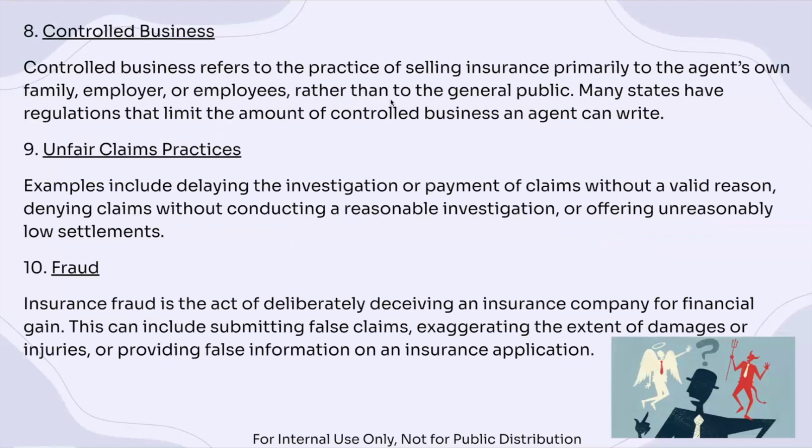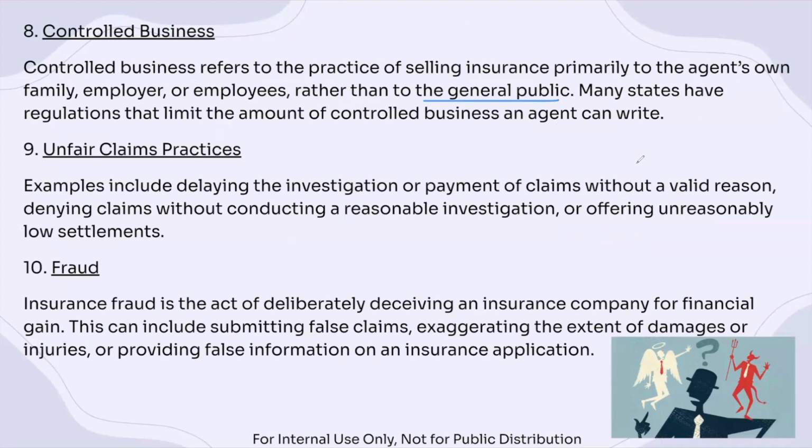All right, and then our last three here, first we start with controlled business. Controlled business is where you sell insurance primarily to your own family or people that you associate closely with, such as your employer and employees, rather than to the general public. Now, selling insurance to your own family, there's nothing wrong with that.